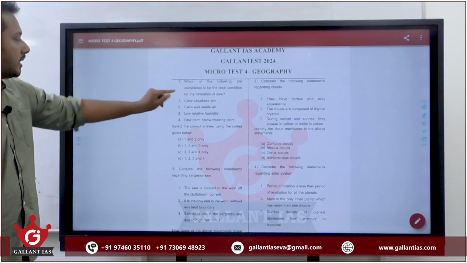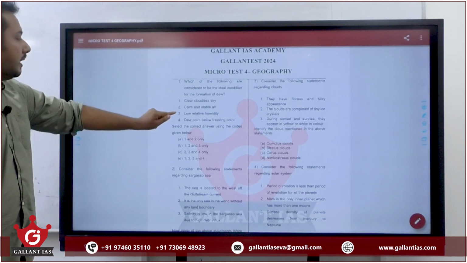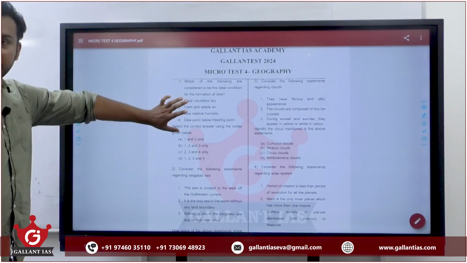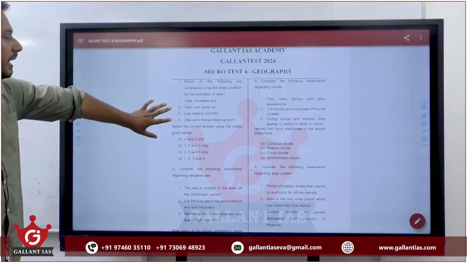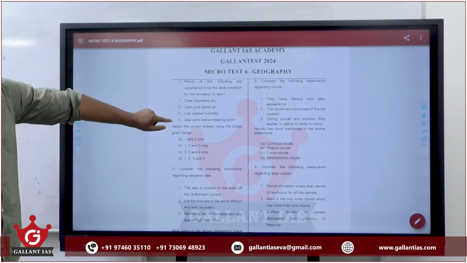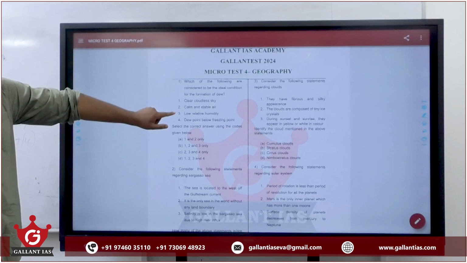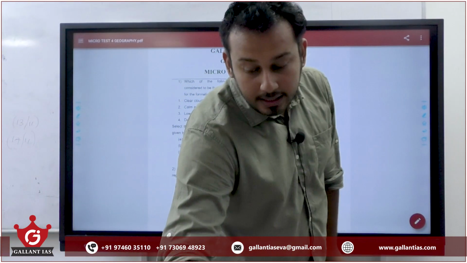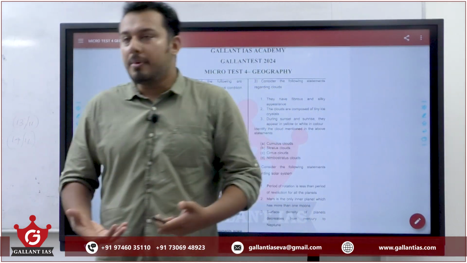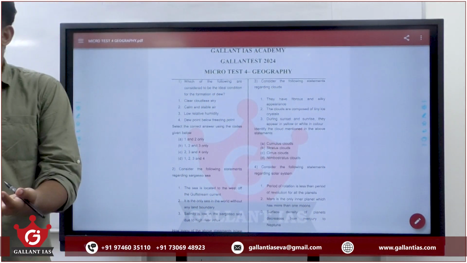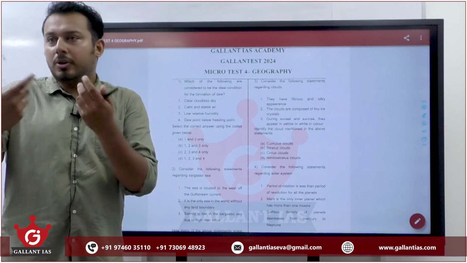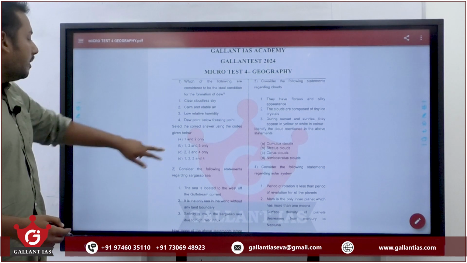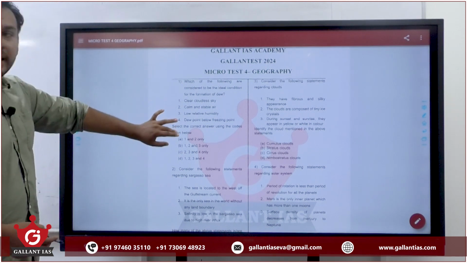Clear, cloudless sky, calm, stable air, low relative humidity, dew point below freezing point. Since it is an old type of question, you can apply the elimination method here. So which statement can be eliminated? 3 can be eliminated, because for dew to form there should be a good amount of humidity. What is humidity? The amount of moisture. There should be a good amount of moisture for the water droplets to form. So you can eliminate 3. If you eliminate 3, you can straight away get to the answer 1 and 2 only.